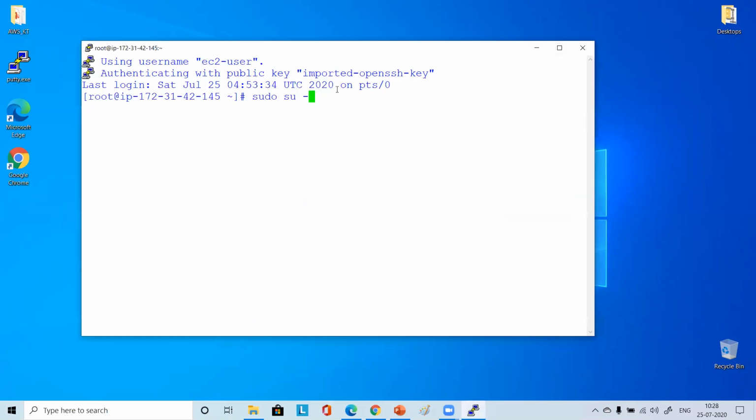So not an issue. So now you got that sudo su dash. It is showing like this. If you do sudo su dash and enter, it will show you root here. Everyone? Yeah. Okay, perfect.